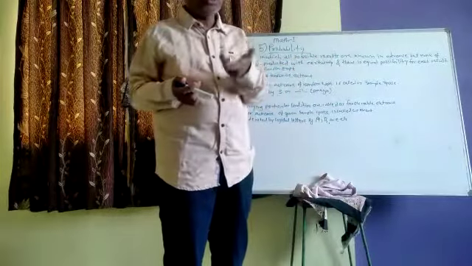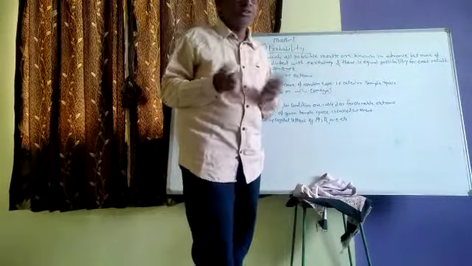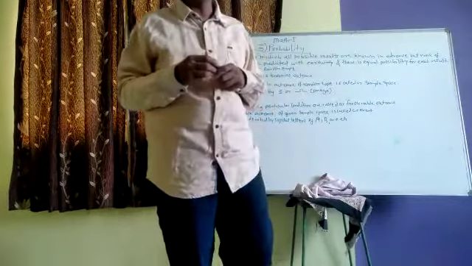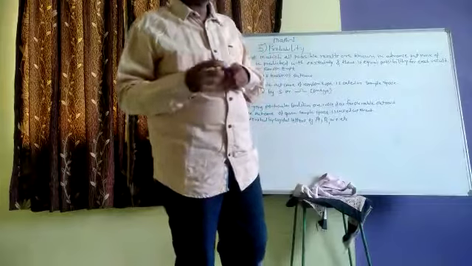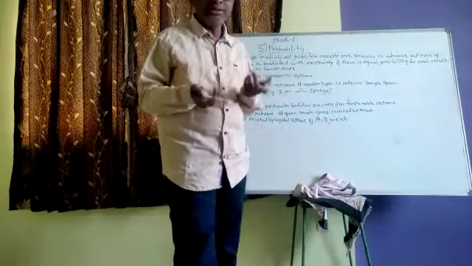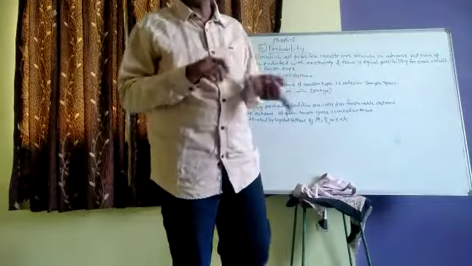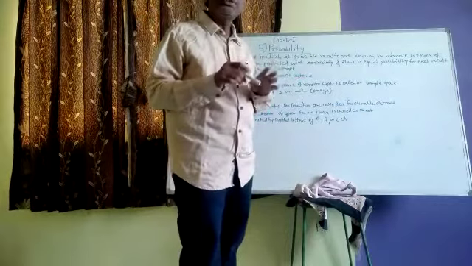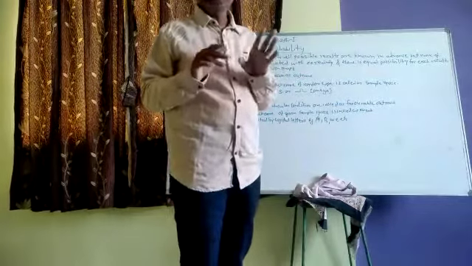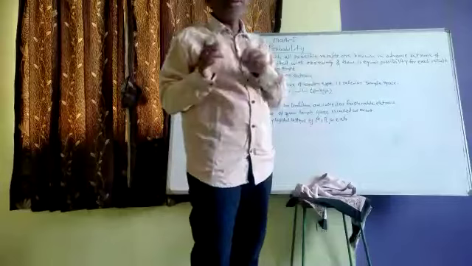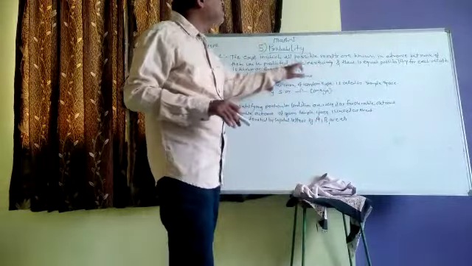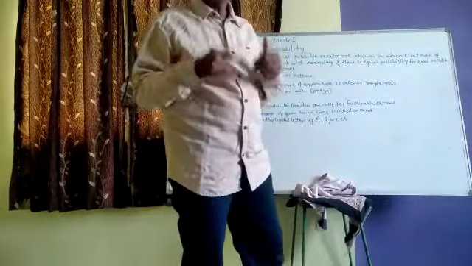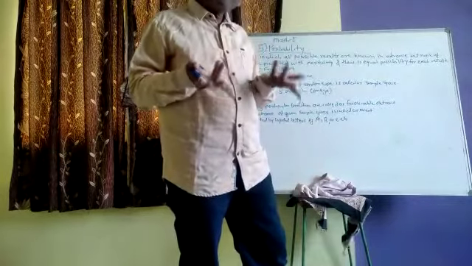If we toss a coin, which you mostly do while playing cricket or any game to decide which group will play first, we get the toss. A coin has two sides, head and tail, so there are two known results. It may be head or tail, but we cannot predict with certainty what the outcome will be.